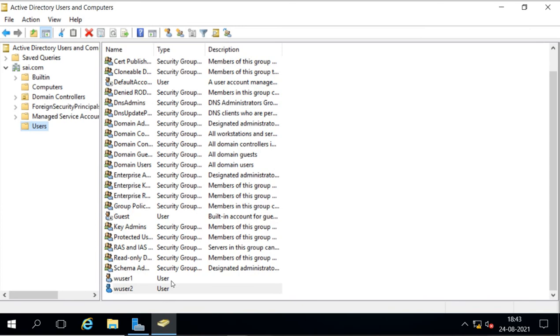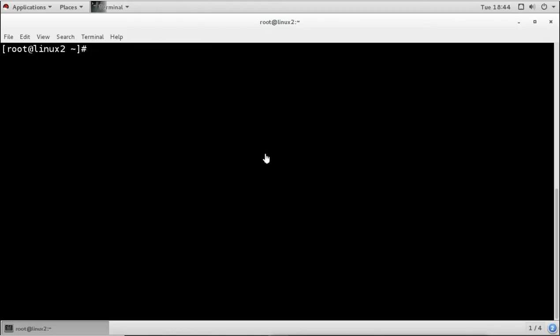Okay, so these are the users we have. I'm going to use this user to log into our Linux machine. Now we have configured everything. Let's try to check whether this machine is connected or not. So I will try to ping the server by using the name, and it is resolving the name server1.sai.com, and this is the IP address. That means it can also connect.